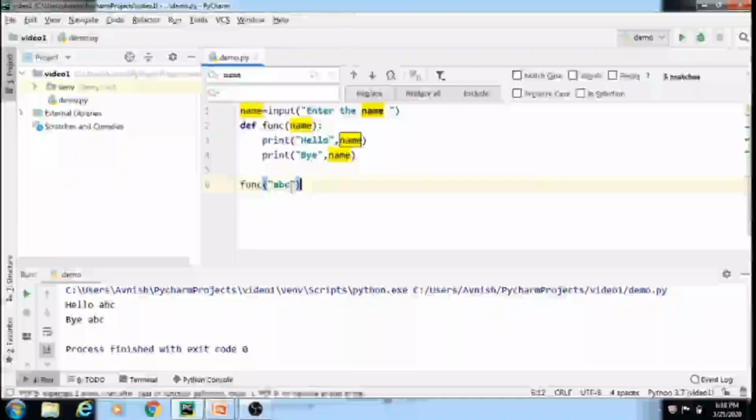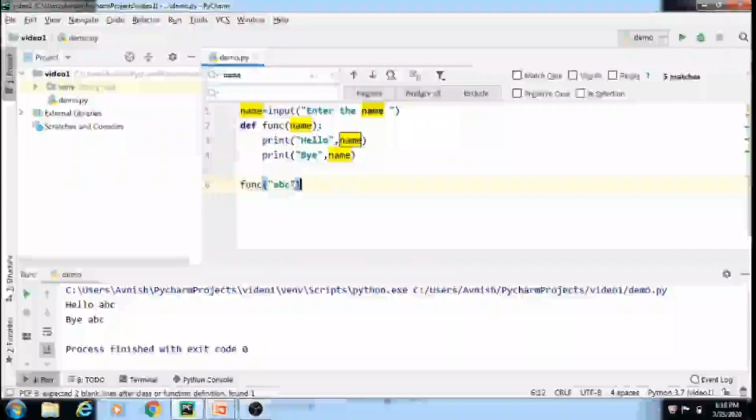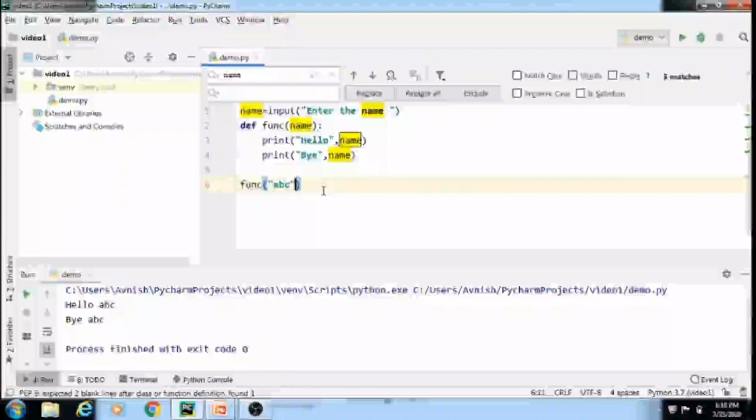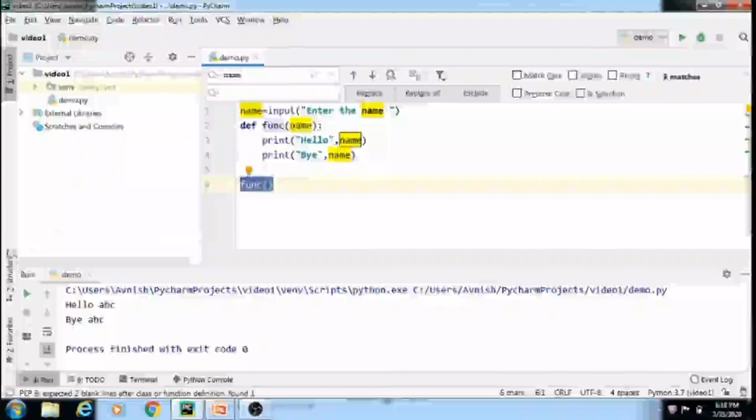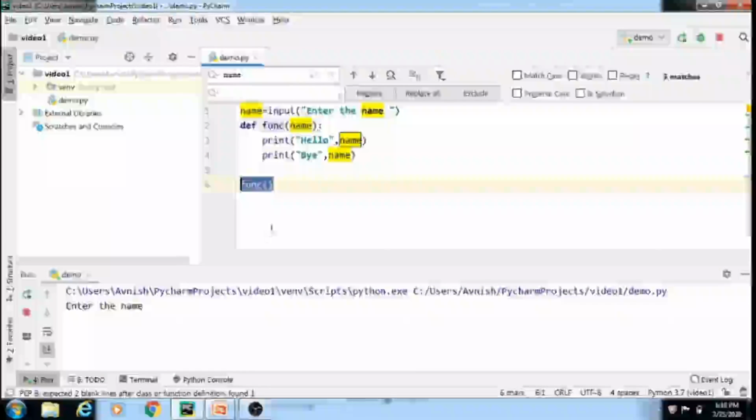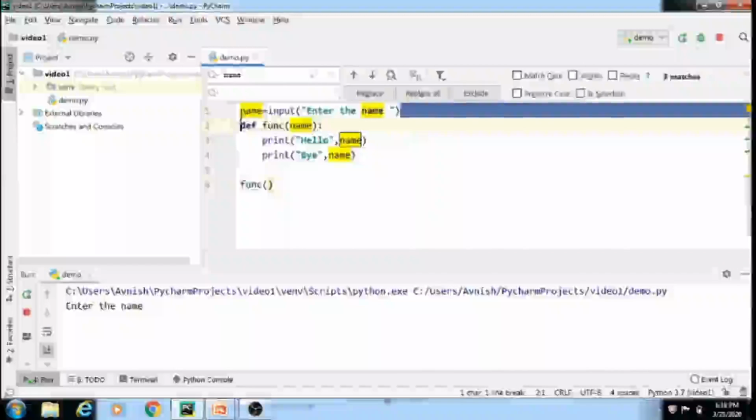Now here it is not necessary for us to pass some input, because this input we will accept from the user. Now we will run this code by using this function call. Here this statement is executed now.